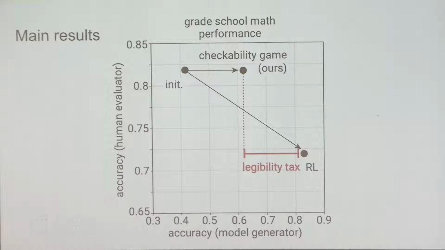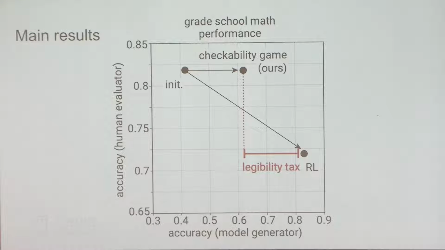So this is the main result of our paper. If you just want to take one slide away, this is the one. On the x-axis is the accuracy of the model, so this is the performance of the model on the math problems. And on the y-axis is the human evaluator accuracy. What this means is that we show the model completions to human evaluators under a very strict time limit, 45 seconds.